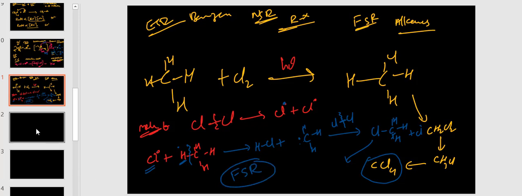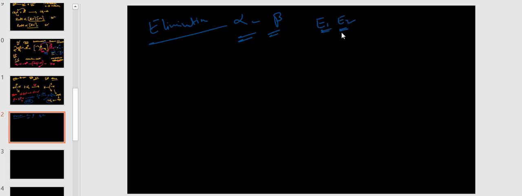Okay, now elimination reactions. In elimination reactions, alpha elimination and beta elimination are there, and E1 and E2 reactions. Okay, first of all we will see beta elimination, which takes place the most.